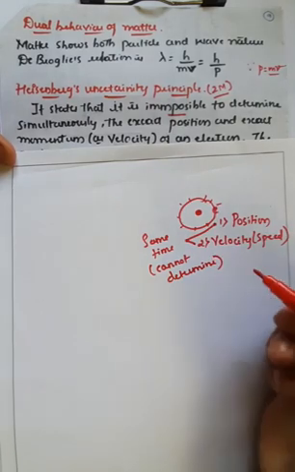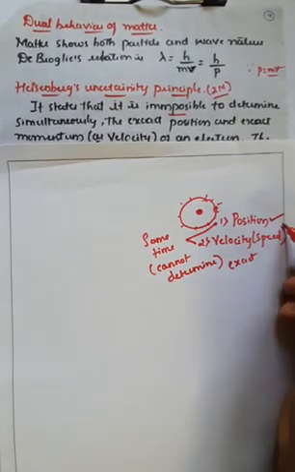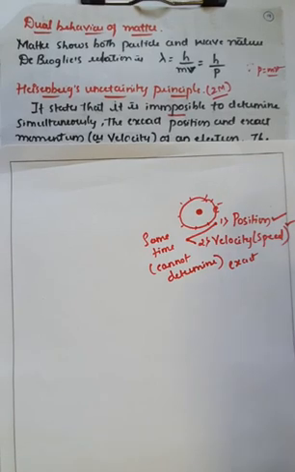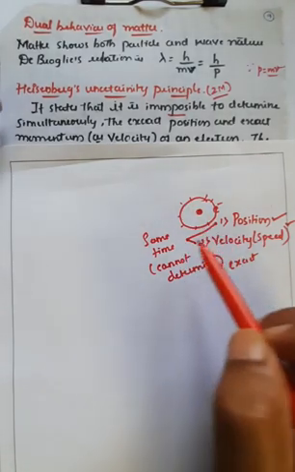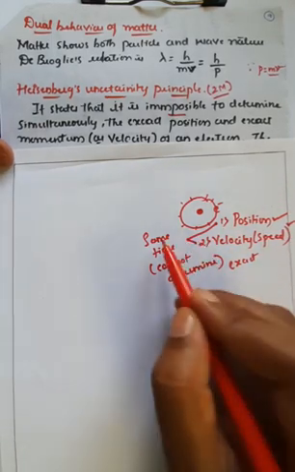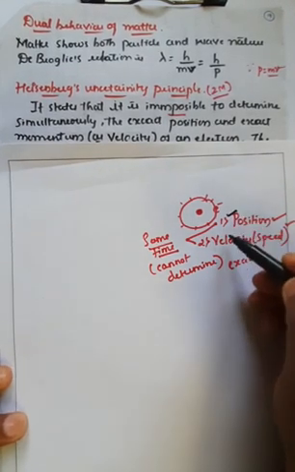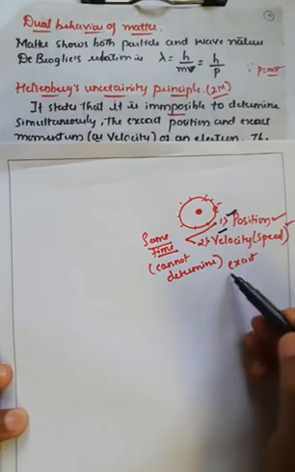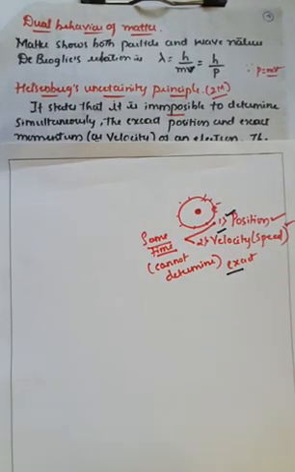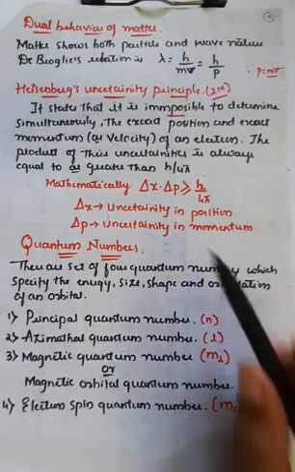So you cannot determine the exact position as well as the speed, that is the velocity, of the electron in an orbit, which is present around the nucleus of the atom. According to Heisenberg's uncertainty principle, at the same time you cannot determine the exact position as well as the exact velocity of the electron which is present around the nucleus of the atom.